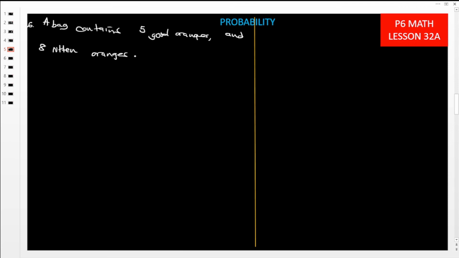If an orange is picked at random, what is the probability of picking a good one?